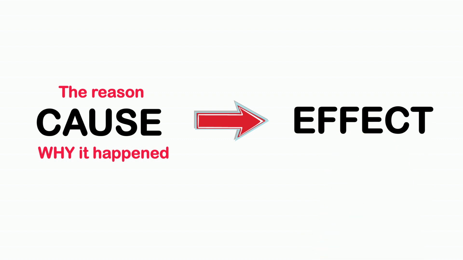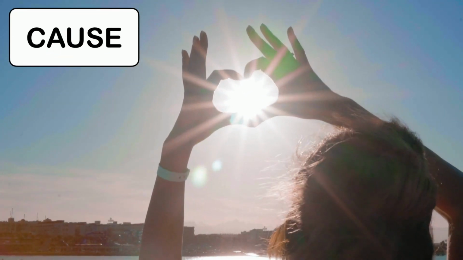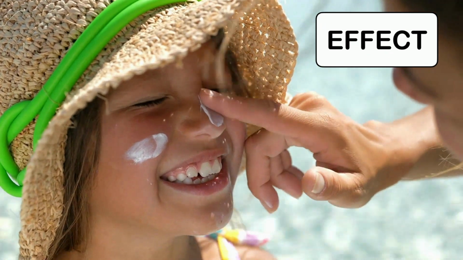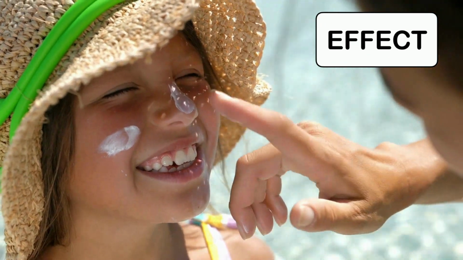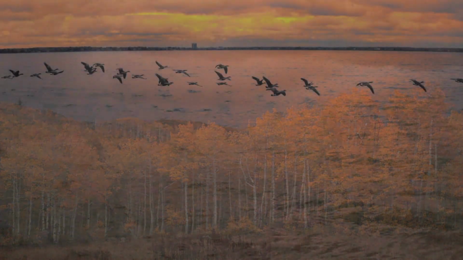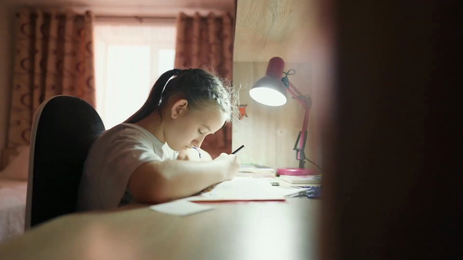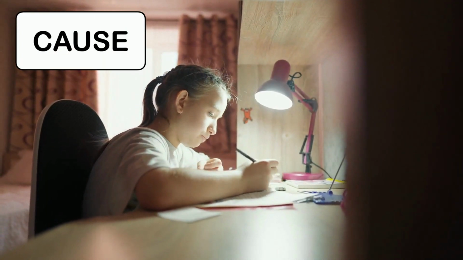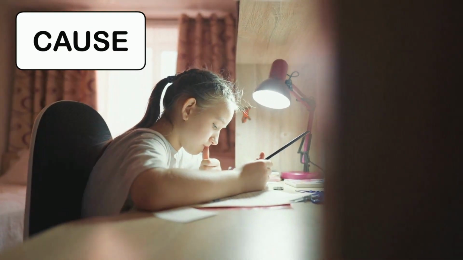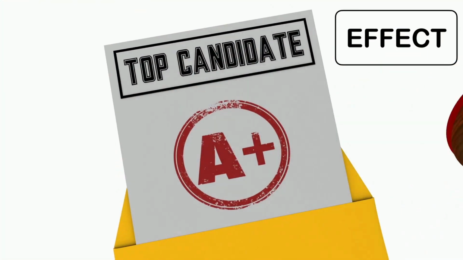Let's get started. The cause is the reason why something happens. The effect is the result of that cause. It explains what happened. The sun was hot. We put on sunscreen. Winter was coming. The geese flew south. Grace studied hard for her exams. She got a terrific grade.